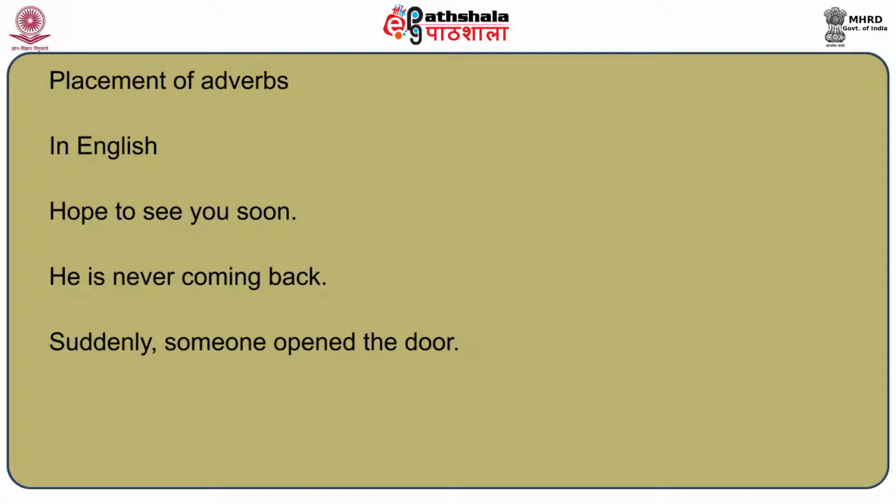If I say, hope to see you soon, soon is used here as an adverb. Or if I say, he is never coming back, again, never is used as an adverb. Or the third example, if in English I say, suddenly someone opened the door, here suddenly is an adverb.